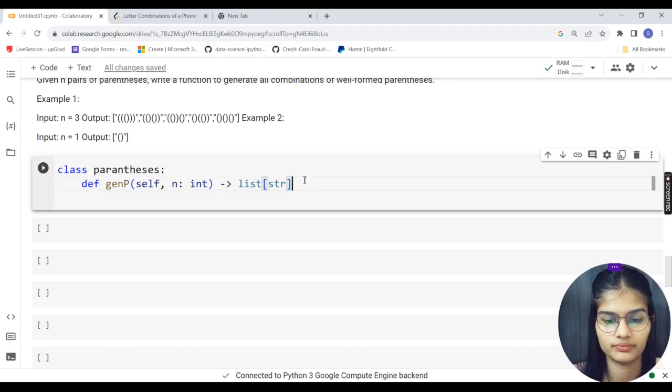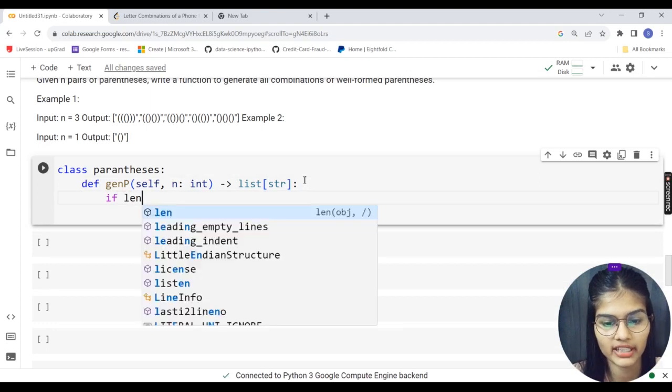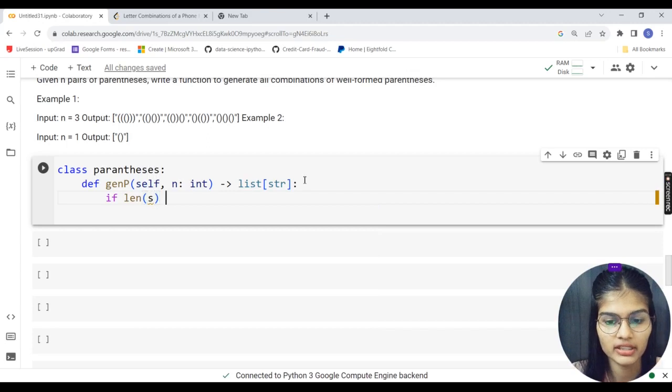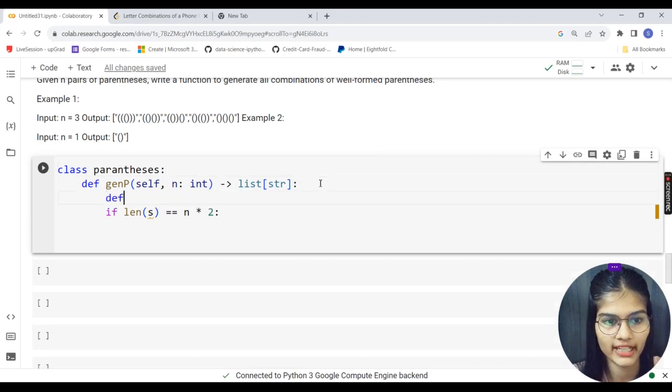Now inside that I put the first condition: if the length of my string s is equal to n multiplied by 2. Inside that I'll make one more function, def d, and with that I'm going to assign left and right.